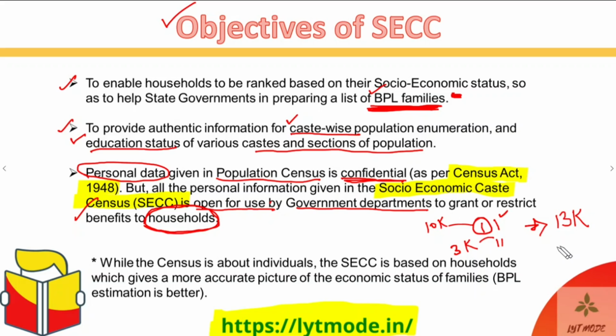Now, if we were trying to calculate it in an individual sense, then we would say that the mother is not earning anything, but she has, let's say, an X expenditure, and then the younger child is not doing anything, but that child also has an expenditure, and this person has a different income and this person has a different income. But if we try to take every person's individual expenditure, it would be very different than the family's expenditure when we compare it to that.